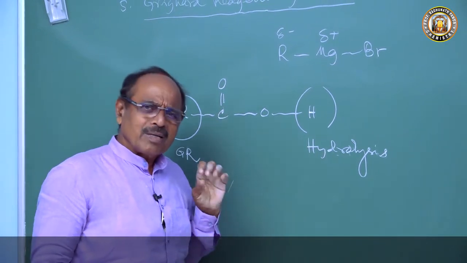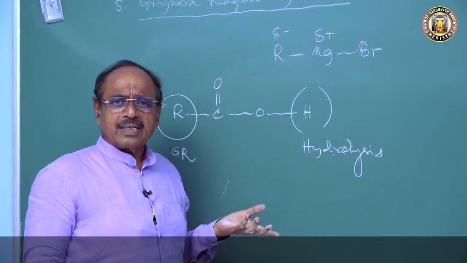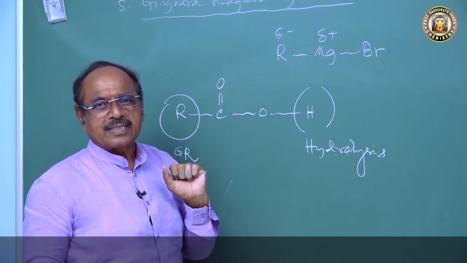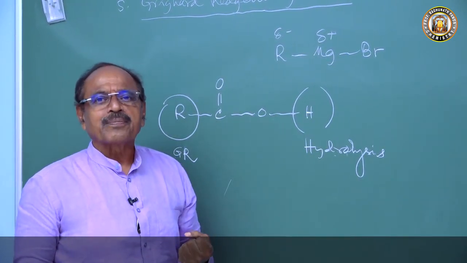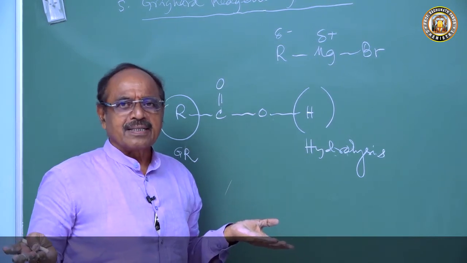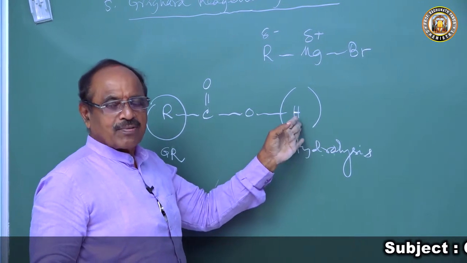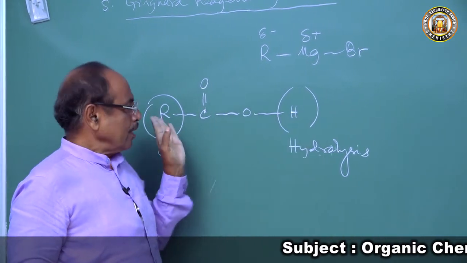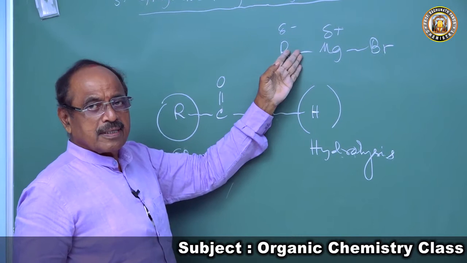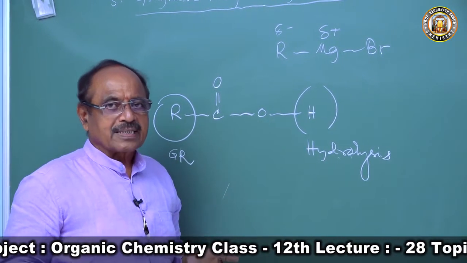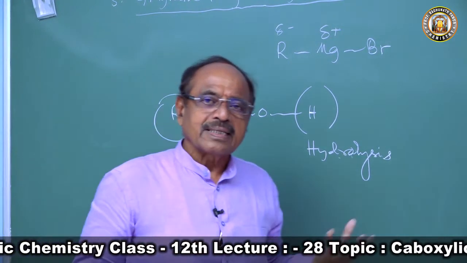You will not remember what to take, so write the carboxylic acid RCOOH: H will come from hydrolysis, R from the Grignard reagent, and the C and O from carbon dioxide.